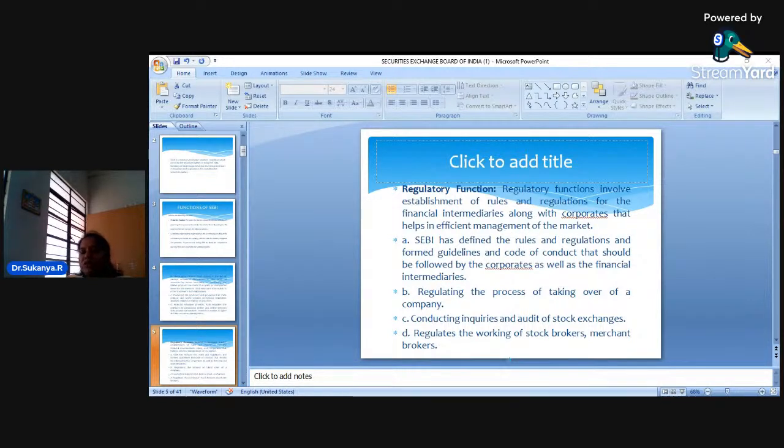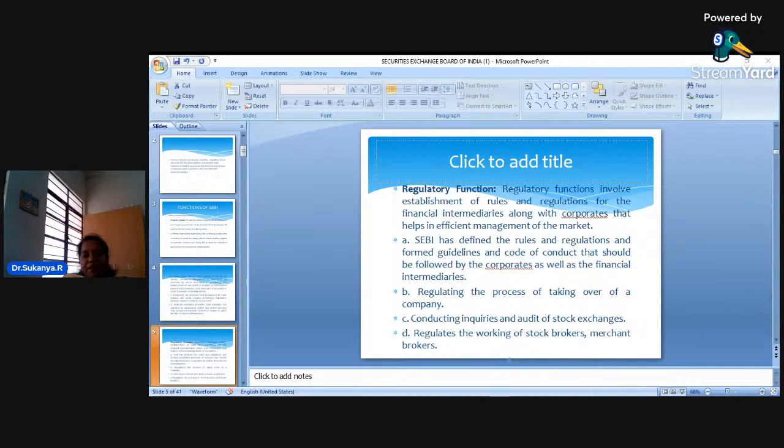So SEBI gives some rules and regulations for the financial intermediaries. All of you please keep in mind, financial intermediaries are nothing but the brokers. There will be many brokers, dear students, who will be acting in the secondary market. When I want to invest money in the stock exchange, I can invest by opening a demat account, and I will need the help of an authorized agent.